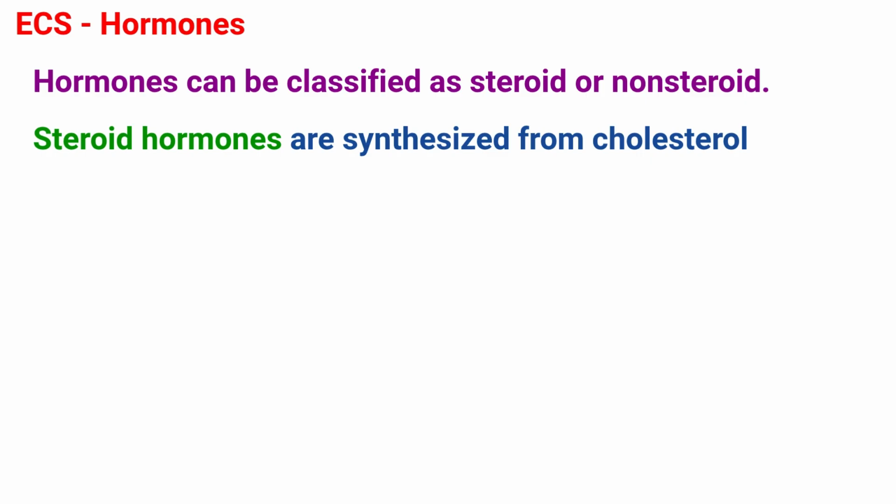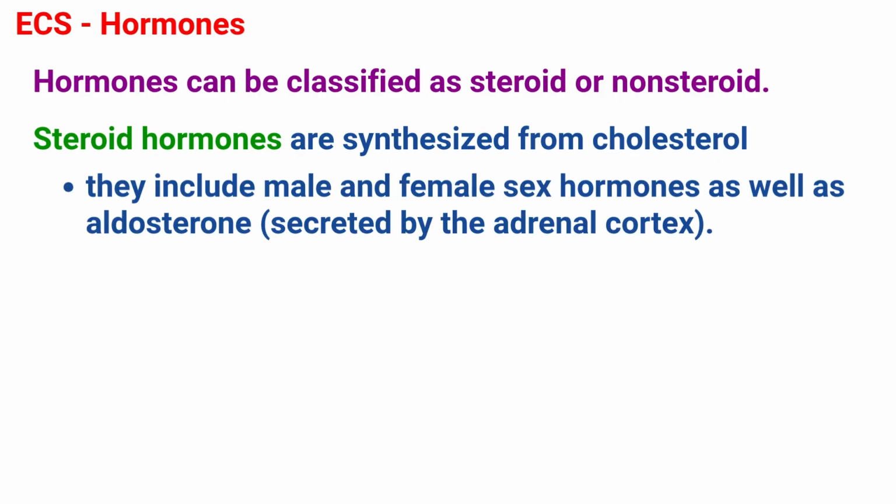Steroid hormones, which are synthesized from cholesterol, are insoluble in water but soluble in lipids, which are also known as fats. Therefore, they can easily diffuse into nearly any cell in the body because lipids make up most cell membranes. They include male and female sex hormones as well as aldosterone secreted by the adrenal cortex.